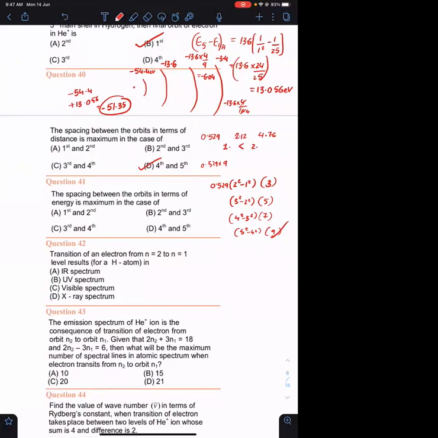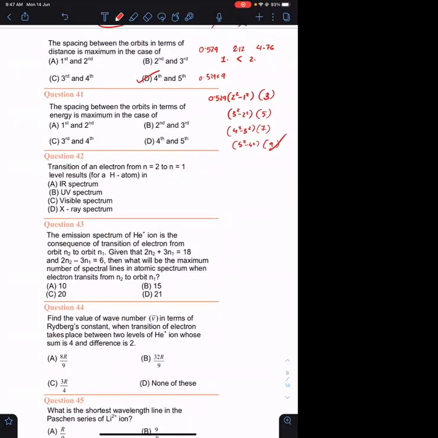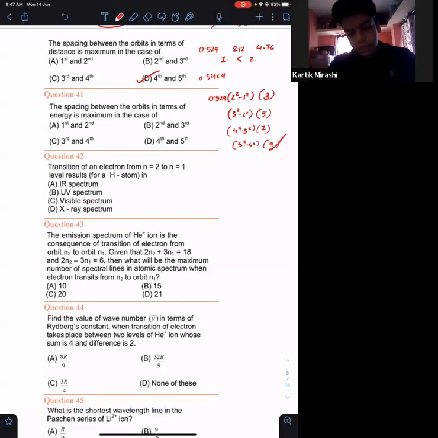Okay? Agreed? Yes, sir. 41 में they're asking about the spacing with respect to energy. मतलब you need to see for the difference of energies. In this case, the answer has to be 1 and 2. Okay.